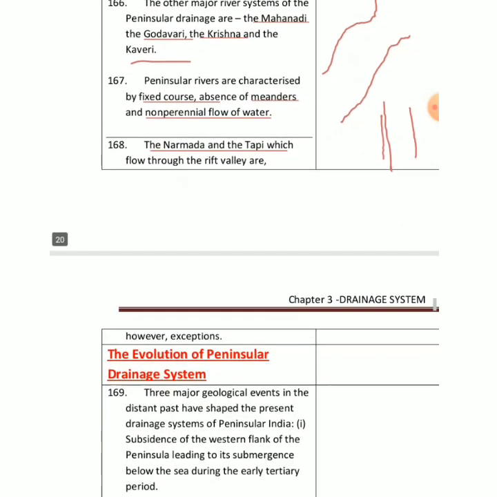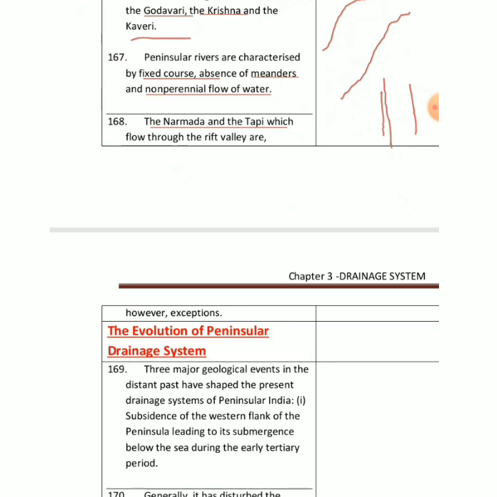Now, as I told you about the evolution of northern rivers, now we'll take up how the peninsular drainage system has evolved. There were so many geological events in the distant past, a lot of things happened, and that shaped the present drainage system of peninsular India. First of all, there was subsidence of the western flank of the peninsula, the western part of these rivers.